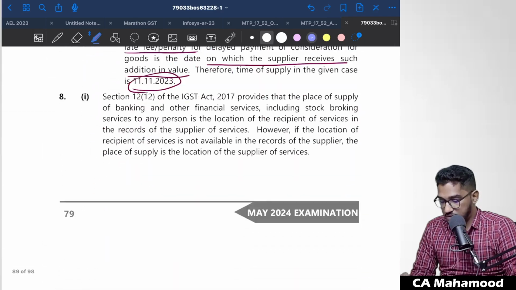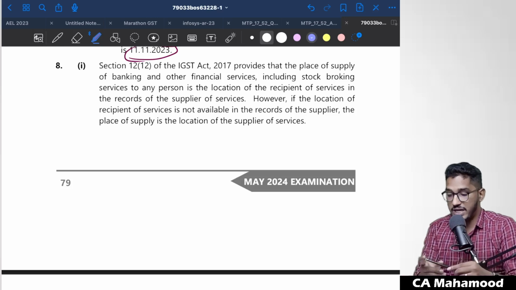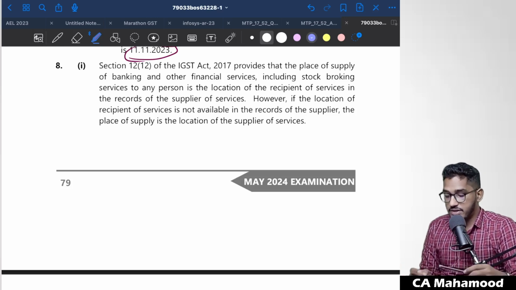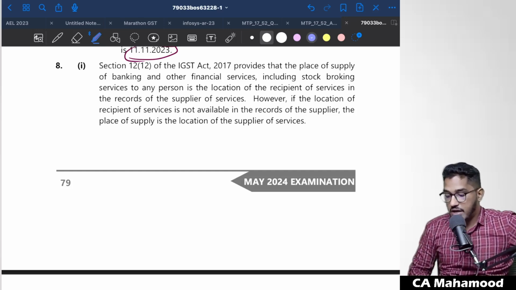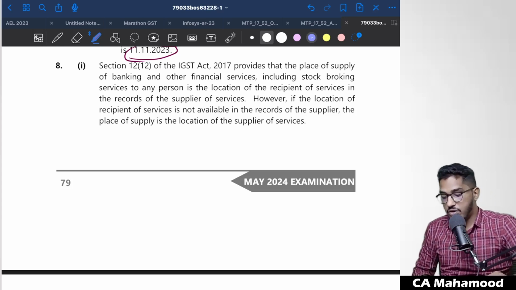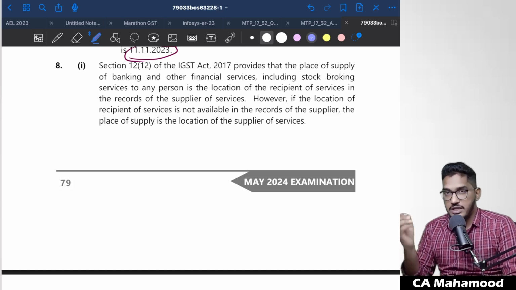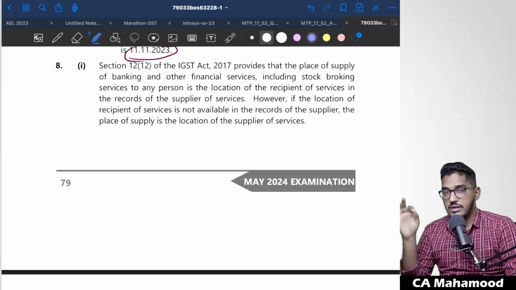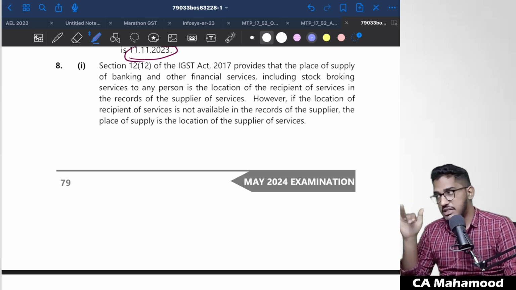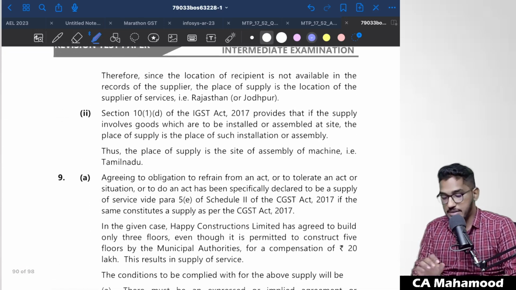So if we quickly go through the answer, they say that Section 12(12) of the IGST Act provides that the place of supply of banking and other financial services, including stockbroking services, to any person is the location of the recipient of the service in the records of the supplier of services. However, if the location of the recipient is not available in the records of the supplier, then the place of supply is the location of the supplier of services. That's what we have also told. In case of banking and stockbroking services, the place of supply will be the address of the recipient, if it is available in the supplier's records. If it is not available, then the location of the supplier will be the place of supply.